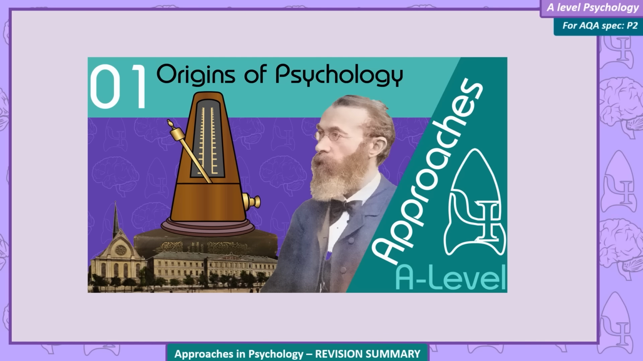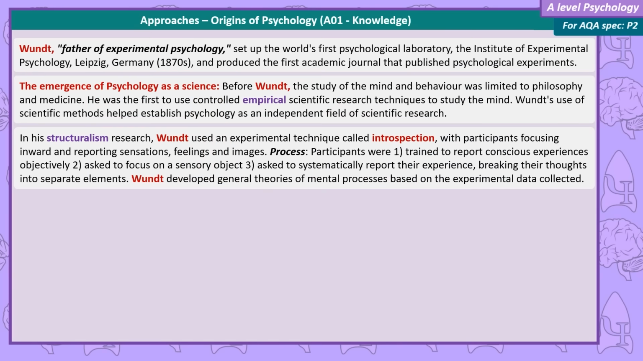Origins of psychology. Wundt, father of experimental psychology, set up the world's first psychological laboratory, the Institute of Experimental Psychology, in Leipzig, Germany, in the 1870s, and produced the first academic journal that published psychological experiments, The Emergence of Psychology as a Science. Before Wundt, the study of the mind and behaviour was limited to philosophy and medicine. He was the first to use controlled empirical scientific research techniques to study the mind. Wundt's use of scientific methods helped establish psychology as an independent field of scientific research.